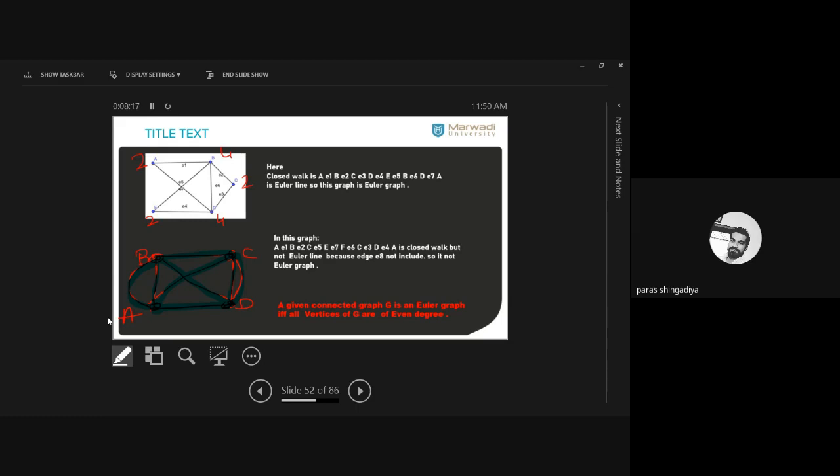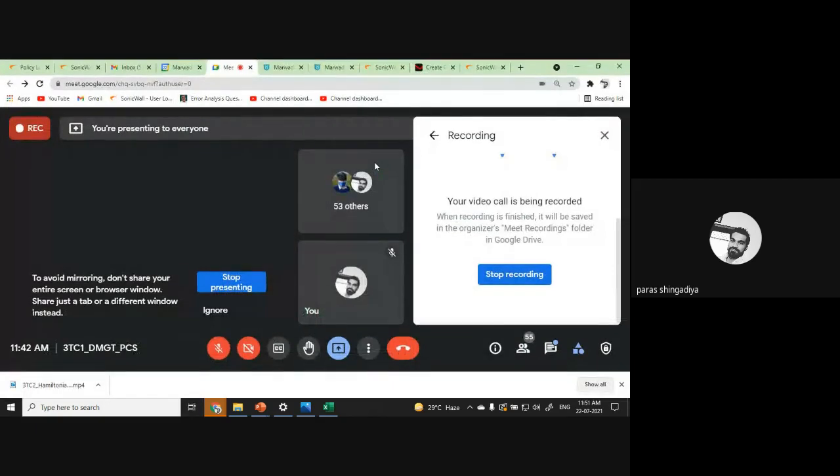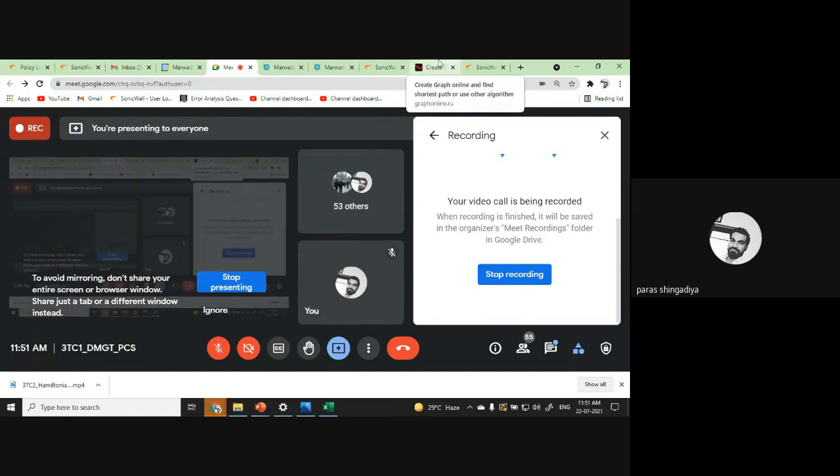ठीक है, and we have such an online tool available, and based on that we can easily check whether any graph is Eulerian or not. Clear? We can use it to verify any graph. We can directly check it. Yesterday in one of the labs we had discussed it. Let us discuss it again.